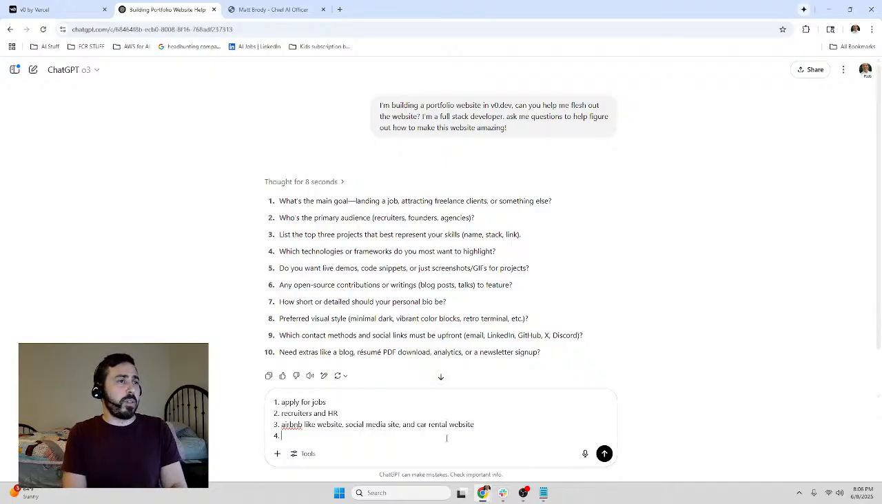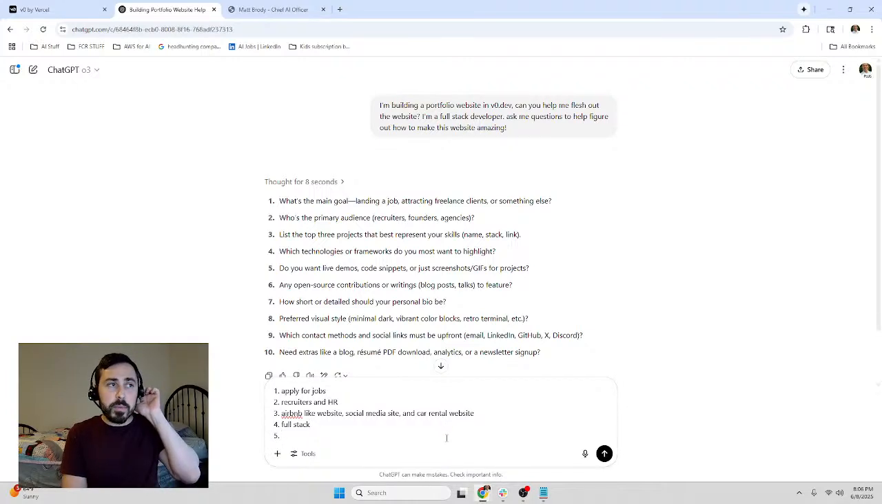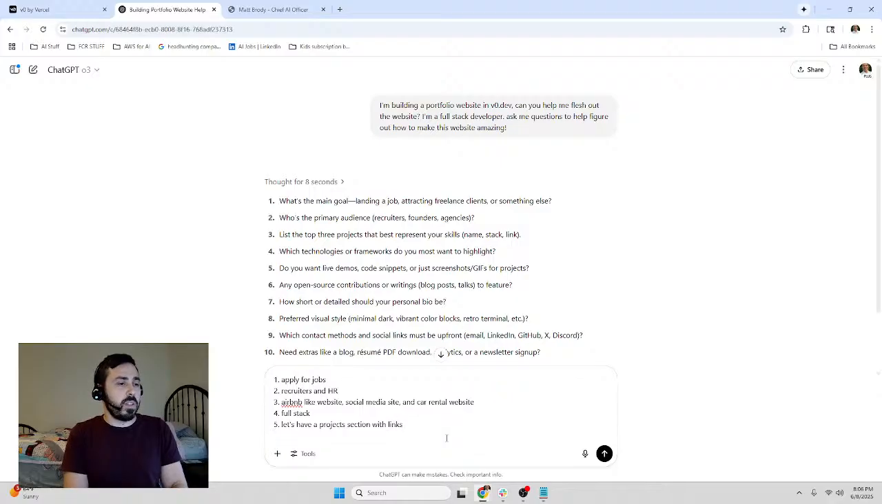Which technologies or frameworks do you want to highlight? Full stack, and we'll just do like, I don't know. Yeah, it's fine. We'll just say full stack for right now. And then, do you want live demos, code snippets, or just screenshots? No demos for now. Oh wait, let's have a projects section with links. Okay.